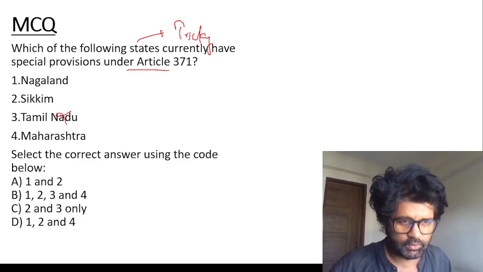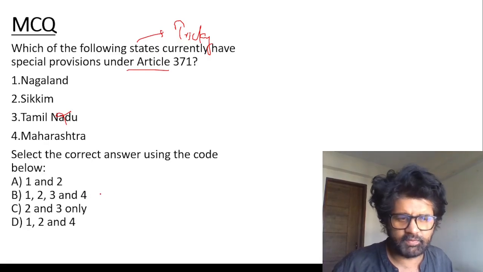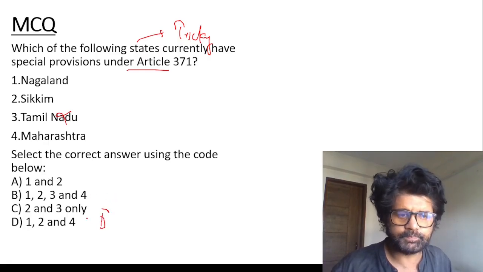So Tamil Nadu is not there. So eliminate Tamil Nadu, rest all are there under Article 371, different provisions. So 1 to 4, D.